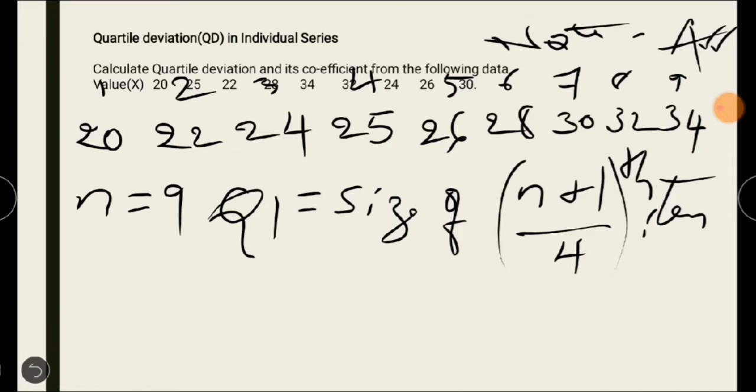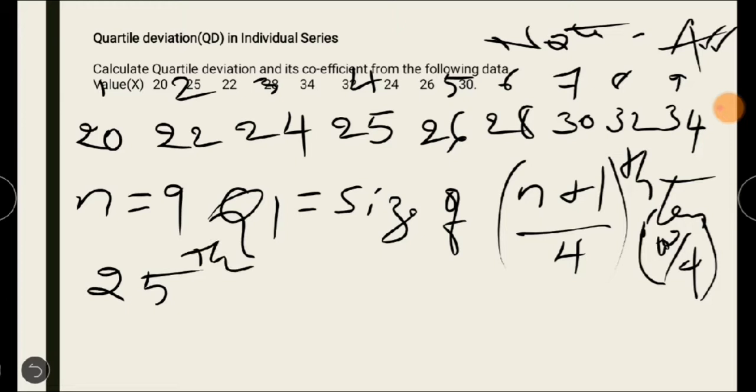So as we got the size 2.5, I'll just do it here directly. You'll get 10 by 4, which means you will get 2.5. So it is the 2.5th item.